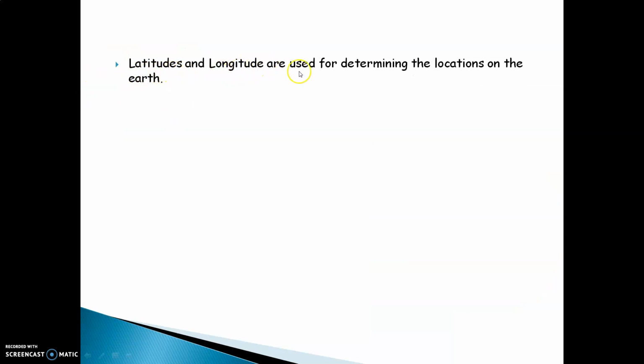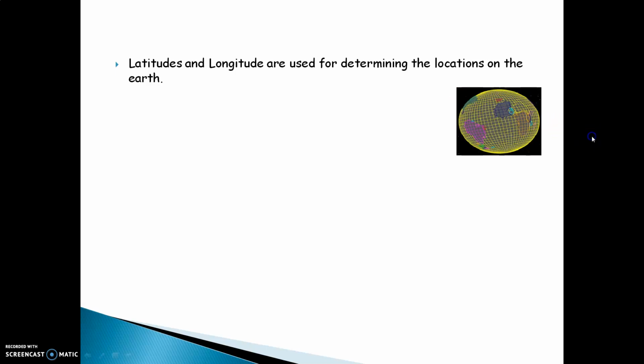Latitudes and longitudes are used for determining the location on the earth. You will realize this is how our earth looks like. Longitude and latitude look like a net, that is called a graticule, and the colorful parts shown are the various countries on the globe.